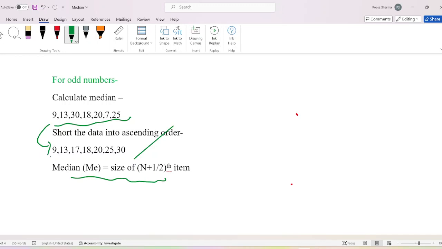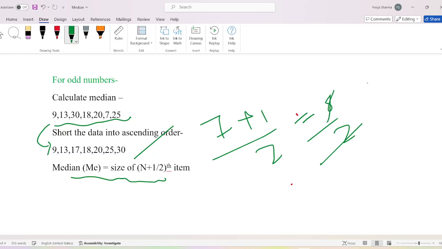Here n is 7. 7 plus 1 divided by 2 is equal to 8 divided by 2, which is 4. Fourth item: we will count 1, 2, 3, 4. 18 is the fourth item. So 18 will be the answer. 18 is the median value.